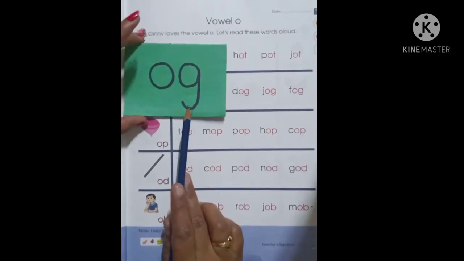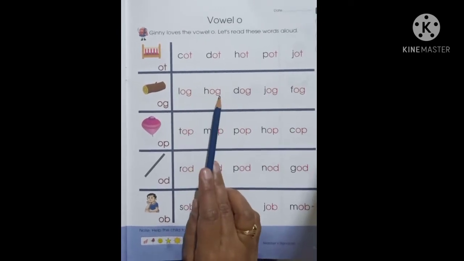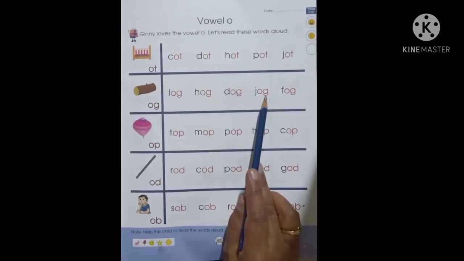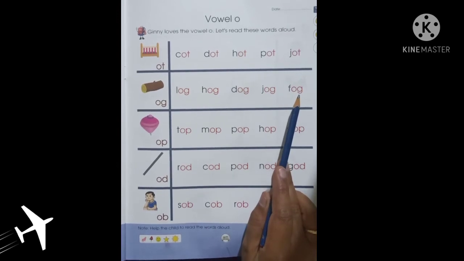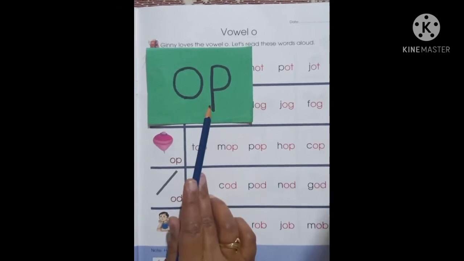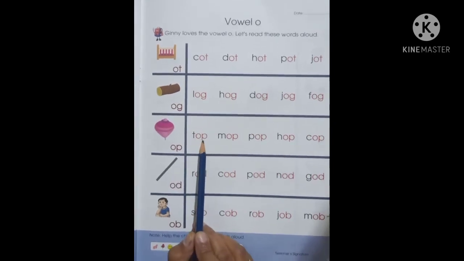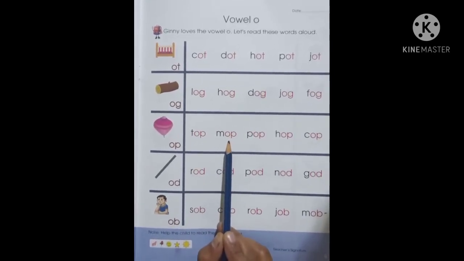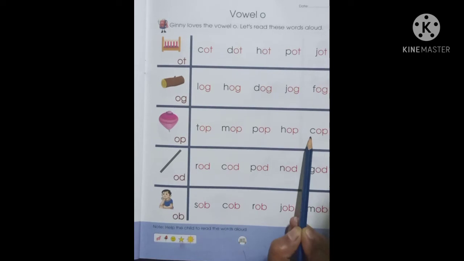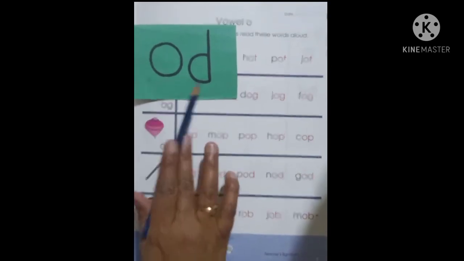So kids, let's learn OG sound. Og. LOG, log. HOG, hog. DOG, dog. JOG, jog. FOG, fog. So children, let's learn OP sound. Op. TOP, top. MOP, mop. POP, pop. HOP, hop. COP, cop.